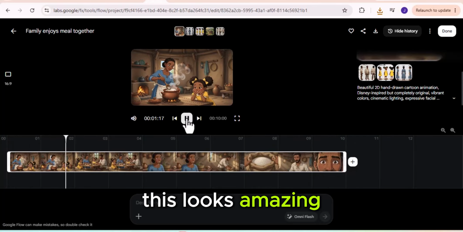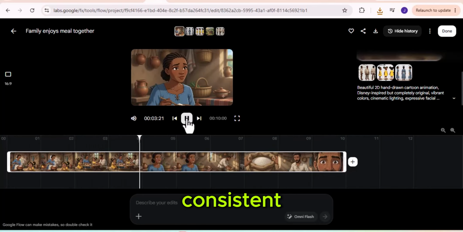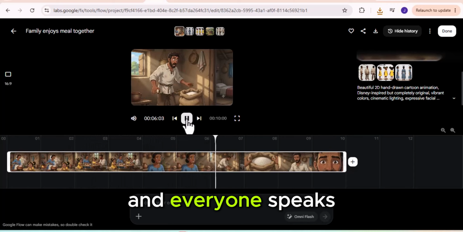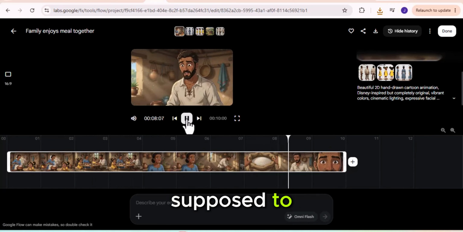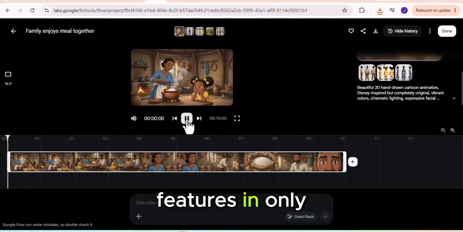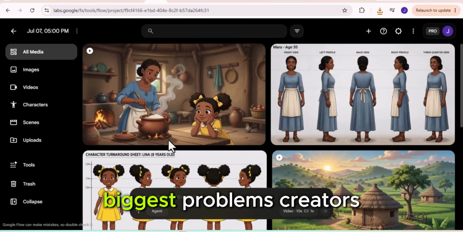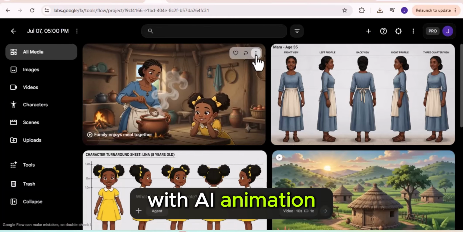This looks amazing. The characters remain consistent, the dialogue feels natural, and everyone speaks exactly when they're supposed to. This is one of my favorite features in Omni Flash, because it solves one of the biggest problems creators used to face with AI animation.